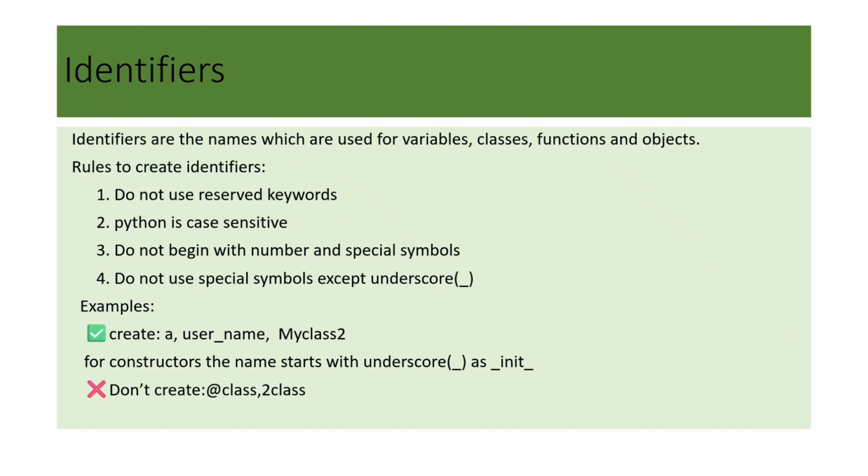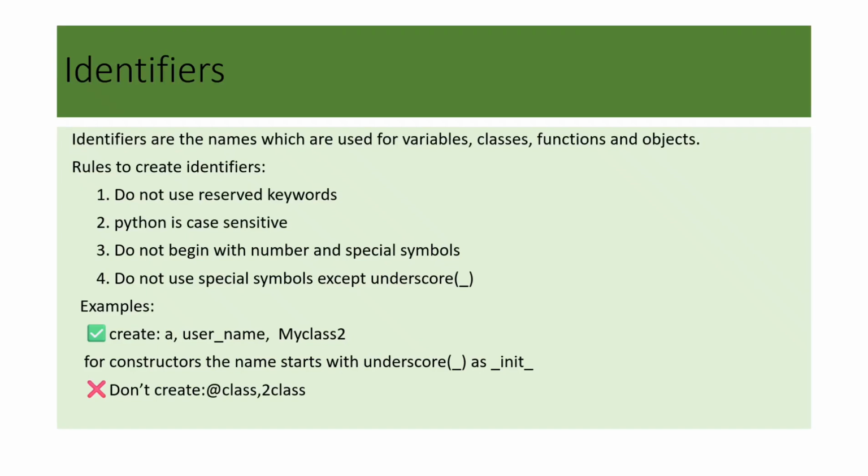The rules to create identifiers are: do not use reserved keywords. What are reserved keywords? We will know in my coming slides. And Python is case sensitive. If we change uppercase to lowercase or lowercase to uppercase, the machine does not understand. And do not begin the name with a number or any kind of special character.